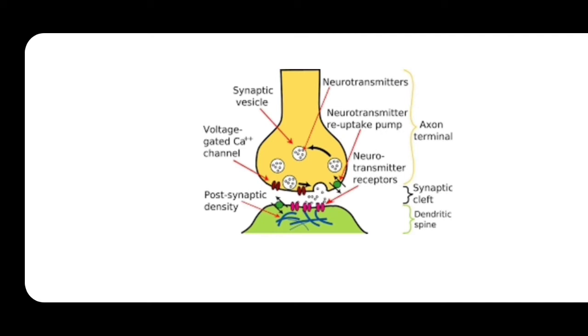So when the neurotransmitters present in the synaptic vesicle come near the presynaptic membrane, these voltage gated channels get activated, means the gate of the voltage gated calcium channel becomes open. This opening makes the calcium enter inside the presynaptic membrane.